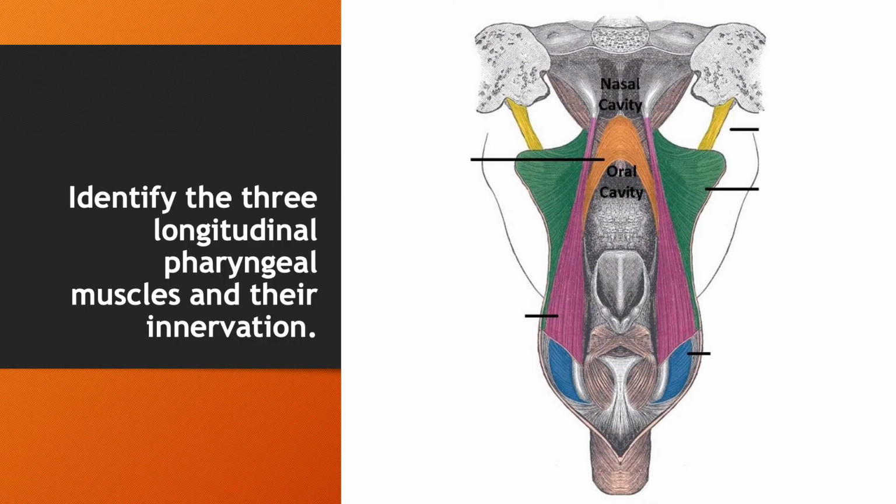The three longitudinal muscles elevate the pharynx and shorten and widen the larynx during swallowing and speaking. The stylopharyngeus muscle arises from the styloid process of the temporal bone. It's innervated by the glossopharyngeal nerve, which provides branches to the pharyngeal plexus.